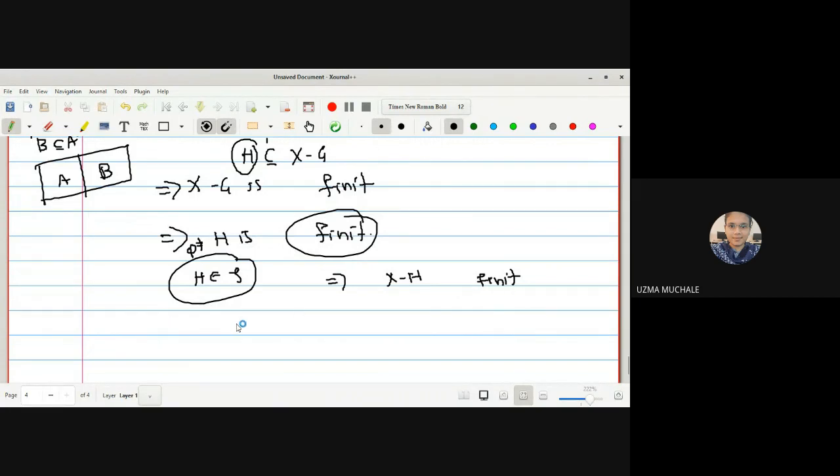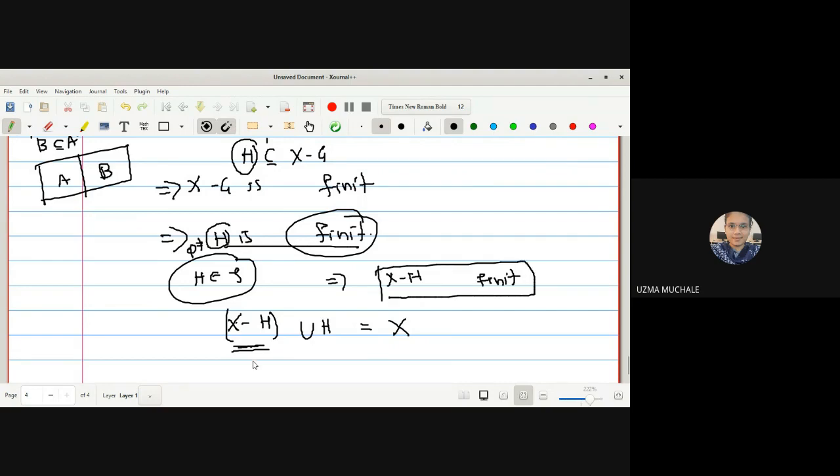So if its complement is a finite set, what can we say about X minus H union with H? What is the result? X itself, right? So we have proved here H is finite, correct? H is finite, X minus H is also finite, right? So this is also a finite set, this is also a finite set. So the finite union of finite sets is also finite, right?